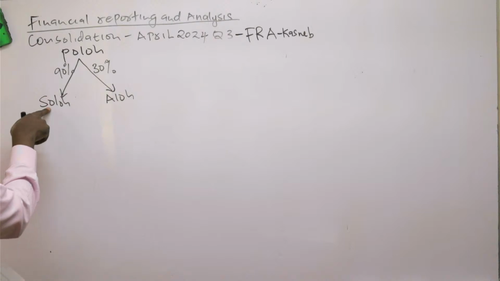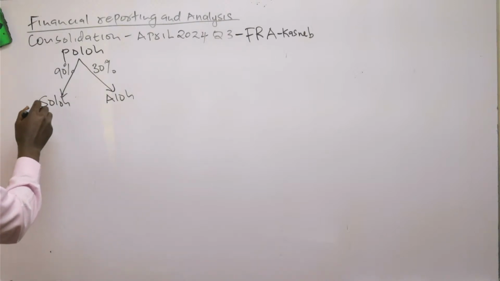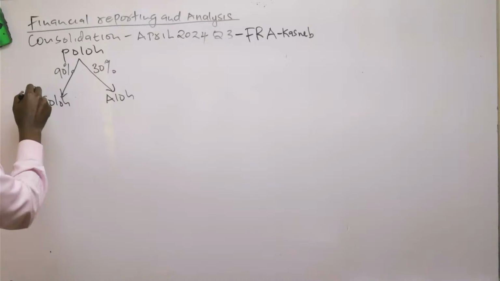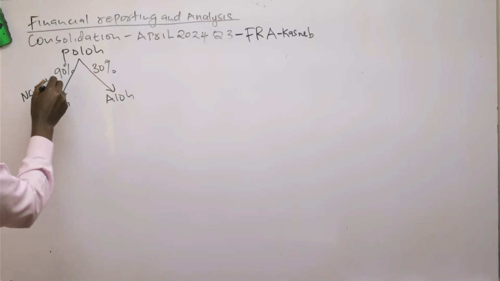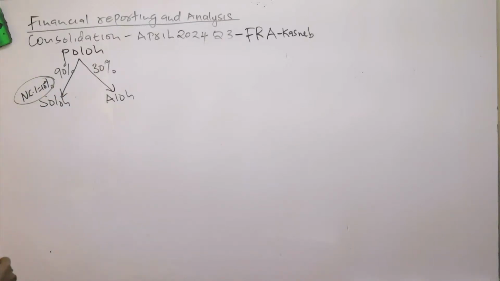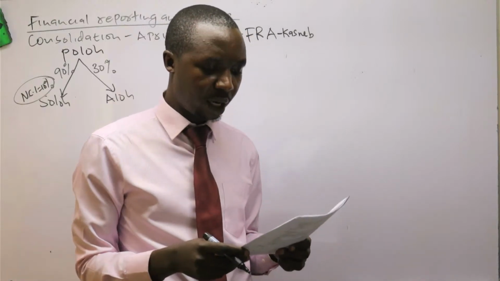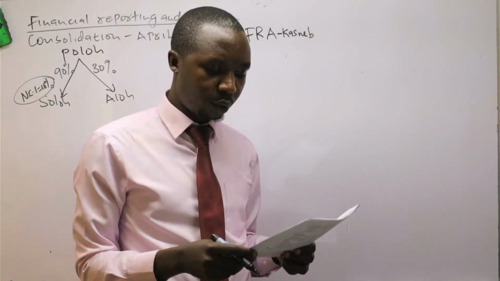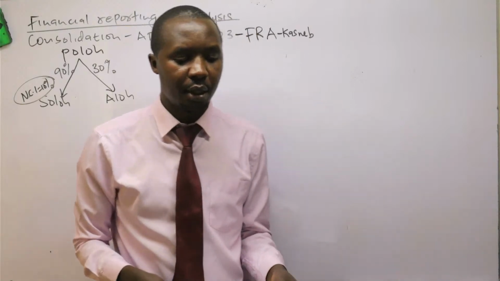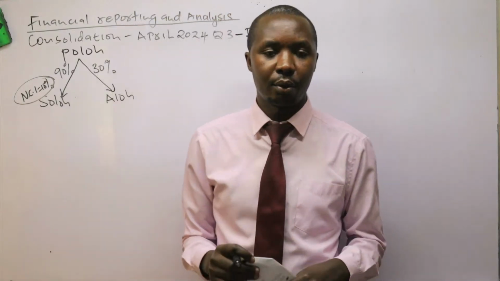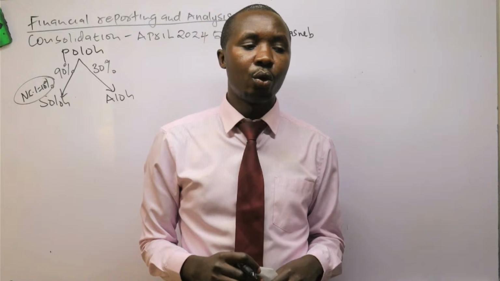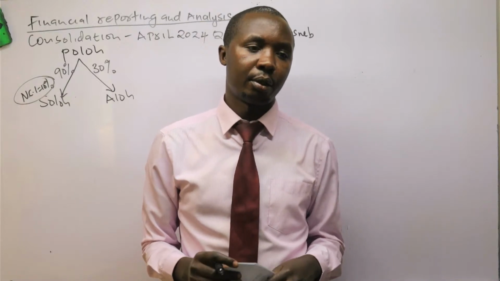So under this Soro, remember that it was not acquired 100%, meaning that here we have an NCI, non-controlling interest of 10%. The percentage unacquired in the subsidiary is called non-controlling interest at 10%. And they are saying that in note 2, it's the group's policy to value non-controlling interest at acquisition date at fair value. So when you will be computing your goodwill, you have to use the full method. So that is a guidance.